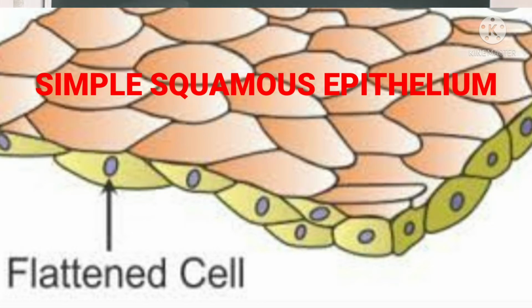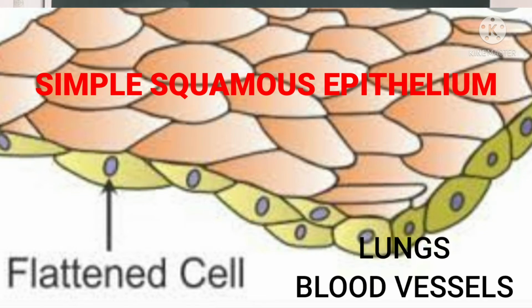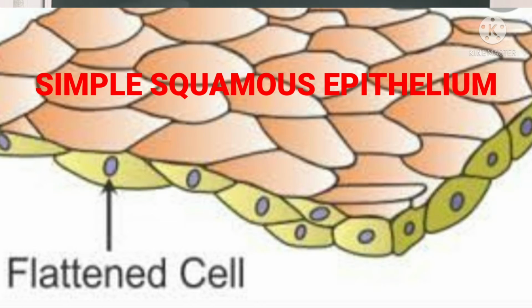That is present in the lungs, blood vessels, lining of mouth, etc., through which mainly the transportation and exchange of materials occurs. There the epithelial cells are very thin, flat, and form one delicate lining. Such epithelial tissues are known as simple squamous epithelium.